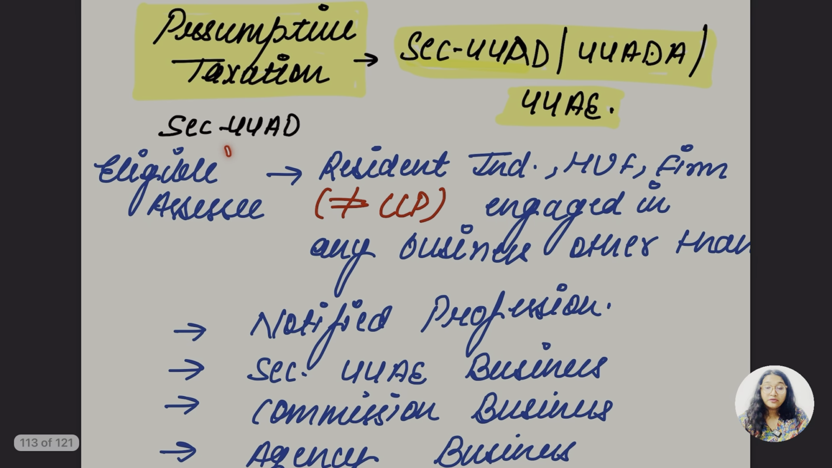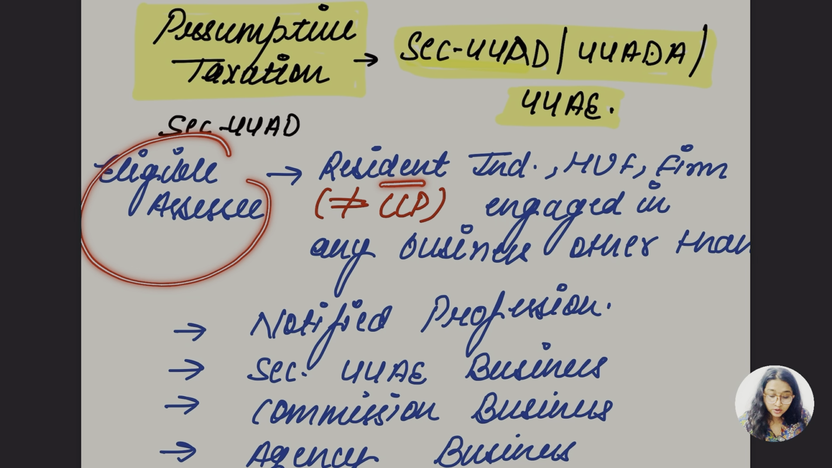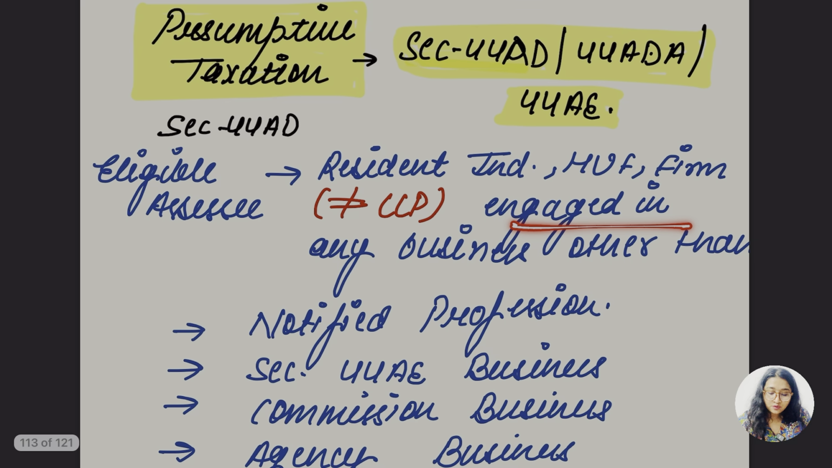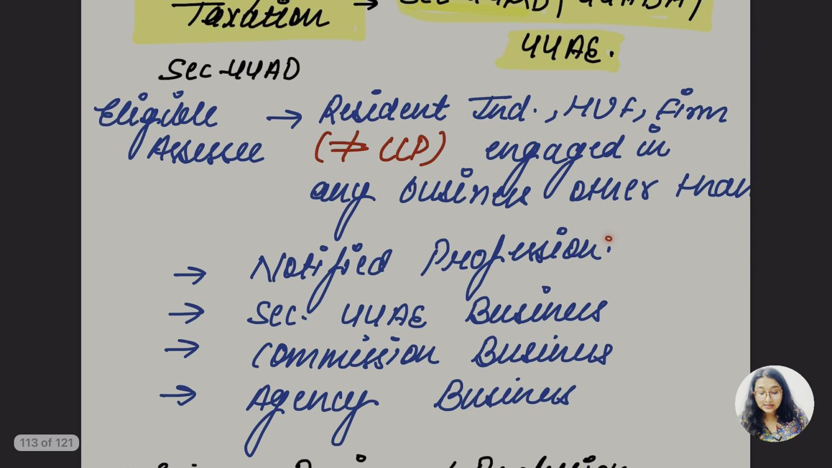So let's go for 44AD, guys. The eligible assessee is a resident individual, HUF or firm, but not an LLP here. We are not going to take LLP. And the assessee should be engaged in any business other than a notified profession, section 44AE business, commission business or agency business.